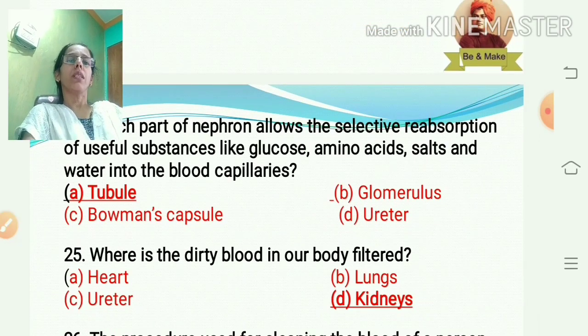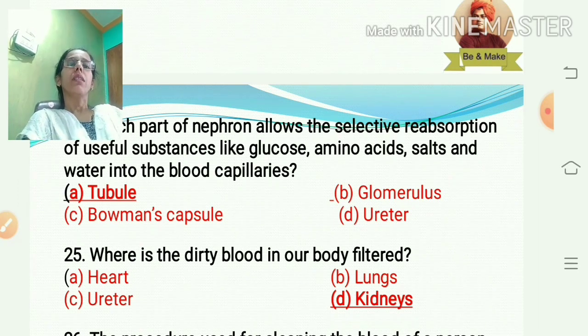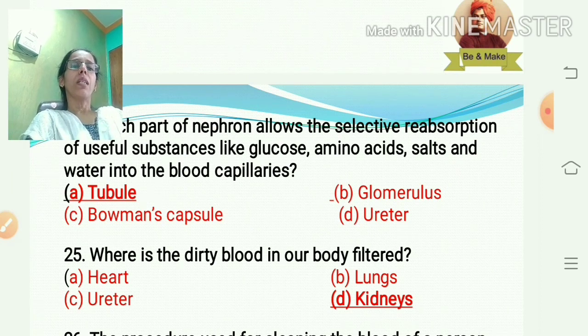Where is the dirty blood in our body filtered? I have told already that the kidneys and lungs are involved in the purification of the blood. In the lungs, oxygen is added into the blood and the blood becomes oxygenated. But in the kidney, unwanted material is filtered out and the blood becomes pure.